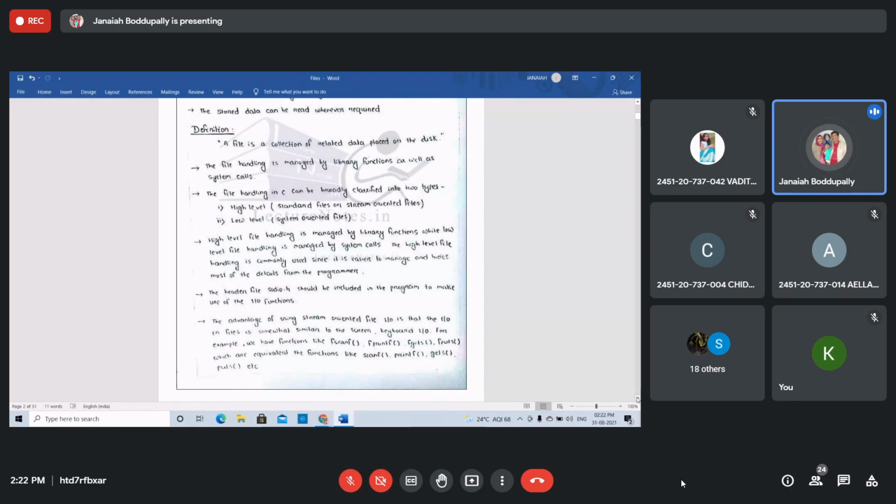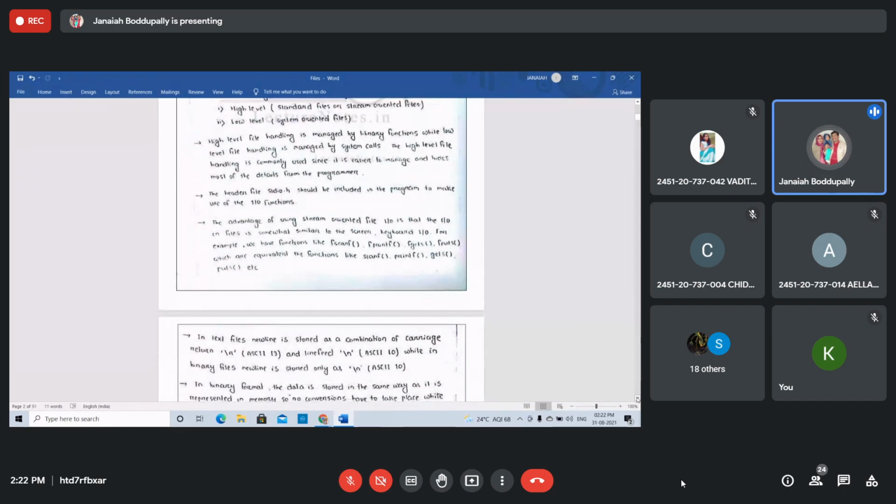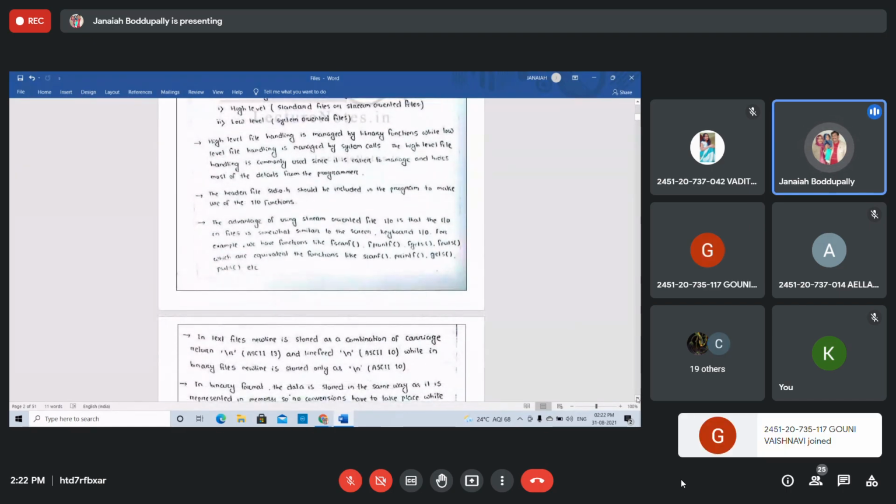We know the library functions. The low level is managed by the system calls. High level file handling is commonly used since it is easier to manage. It hides most of the details from the programmer. In high level file handling, we use the header files. Every day I am using the header files.